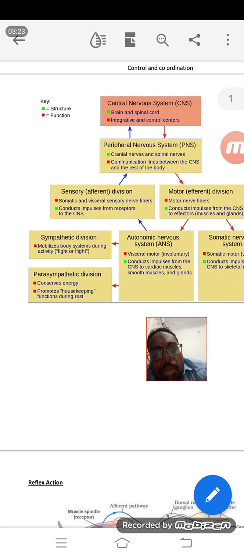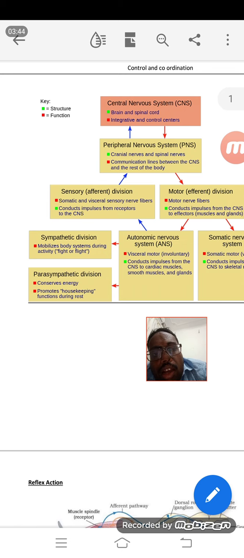The autonomic nervous system is divided into two divisions: one is known as the sympathetic division, another as the parasympathetic division. Sympathetic division means fight or flight. Either you fight or you run. Parasympathetic means a normal condition.